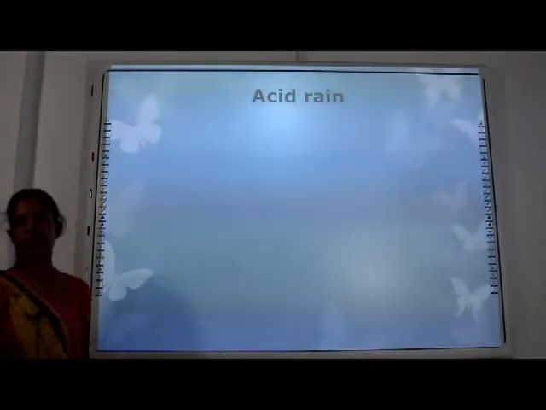Okay, the next environmental effect is acid rain. This is a picture that represents acid rain. What is that? Industry emits unwanted substances, the oxides of nitrogen and oxides of sulfur. When clouds form, they mix with the clouds and rainwater, then deposit as rain, snow or sleet. So that we call acid rain. What is the next one?